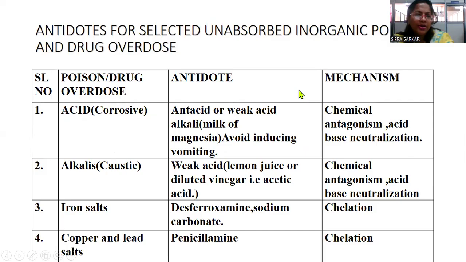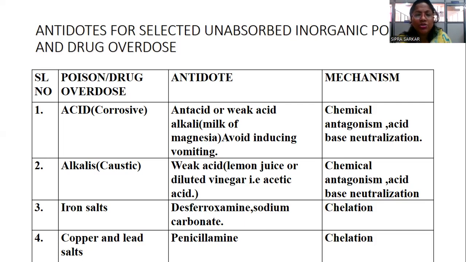Now, the antidotes are classified in some categories, and some inorganic antidotes are classified. So, poison or drug overdose, like acid. If acid is having overdose or poisoned, that is very corrosive in nature. So, antidote will be antacid or any weak alkali like milk of magnesia. So, avoid inducing vomiting. Whenever acid has been taken, we know that the base can cause the interaction, can cause the counteract. But base is also corrosive. So, that's why we cannot ingest a strong base. That's why a small amount of weak alkali like milk of magnesia or antacid can be given.